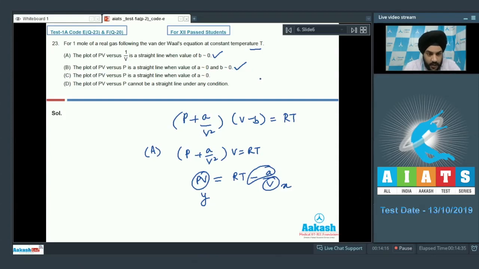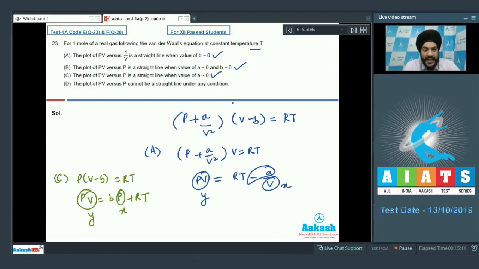If you look at option C now, the plot of PV versus P is a straight line when the value of A is approximately equal to 0. We can have that case as well, students. If we talk about the C statement now, we have A approximately equal to 0. So this can be equated to P into (V minus B) equals RT. So on simplification, we have PV equal to BP plus RT. So again, if we look at this form of the equation, we have Y, we have X. So this is also in the form of Y equal to mx plus C. So students, statement C is also correct.